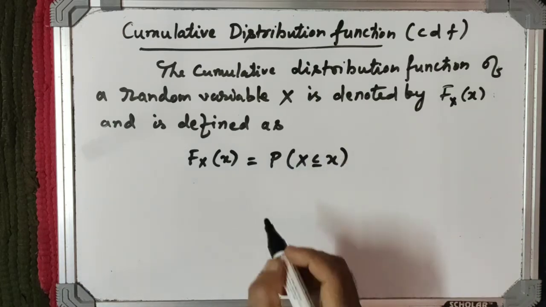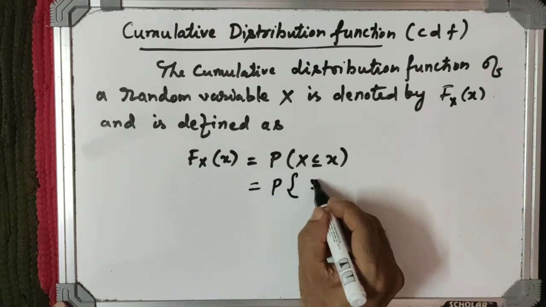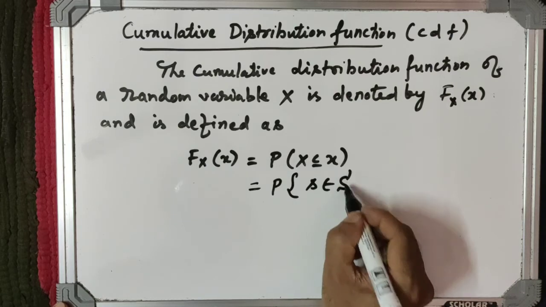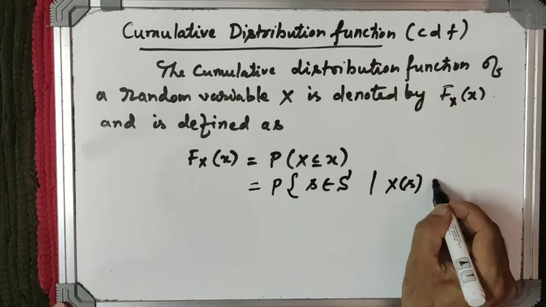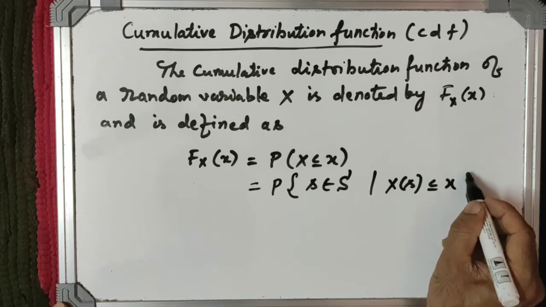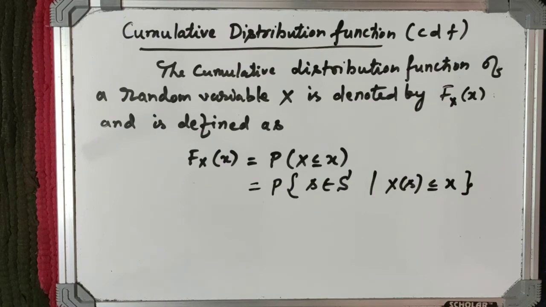That means we have to calculate the probability of the elements of the sample space such that its image under X is less than or equal to x. So this is known as the cumulative distribution function.